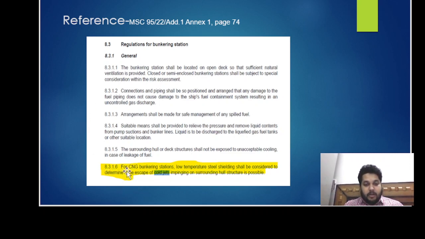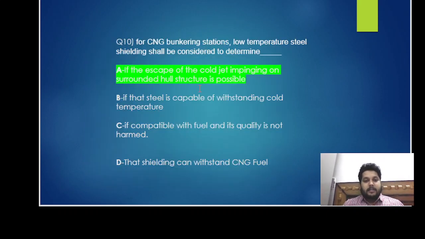8.3.1.6, for CNG bunkering station, the low temperature steel shielding shall be considered to determine if the escape of the cold jet impinging on the surrounding hull structure is possible. So the right answer is option A, if the escape of cold jet impinging on the surrounding hull structure is possible. Okay.